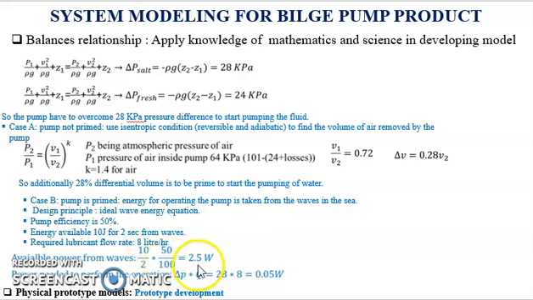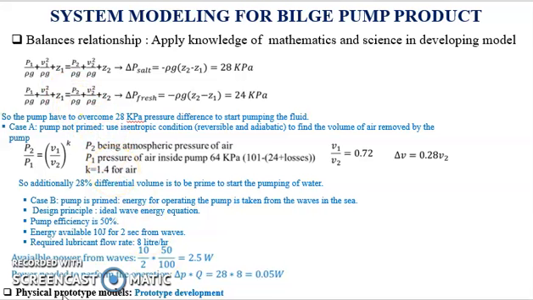Available power will be calculated as 2.5 watt. Then the power needed to perform this operation will be calculated as the differential of the pressure times the lubricant flow rate requirement. It is calculated as 0.05 watt. As the power available is higher than the power needed to perform the operation, the pump will work as per the customer need in both the cases A and B.